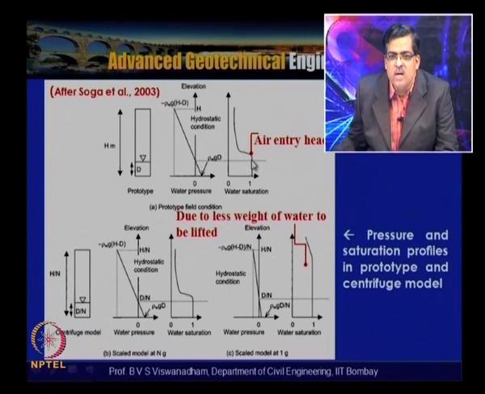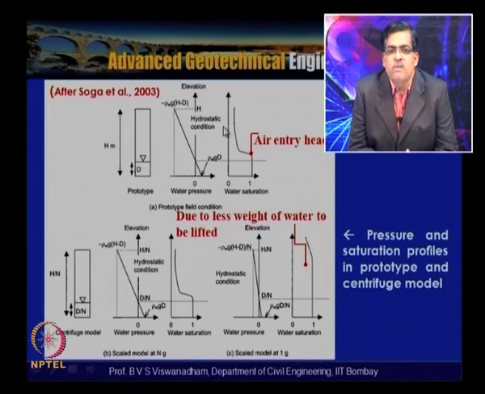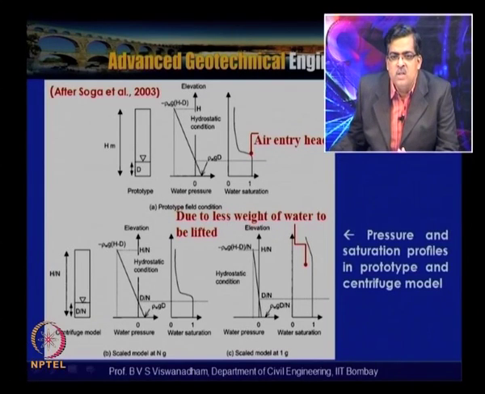Here, up to this is the HCZ, completely saturated. Then in here you can see a decrease in the water saturation in the prototype. This could also be attributed to the series of evaporation and precipitation which actually takes place. This also makes the capillary water depleted in the portion close to the earth, which is what we call the vadose zone. This is the point where the air entry head takes place, and then it depletes to this level.